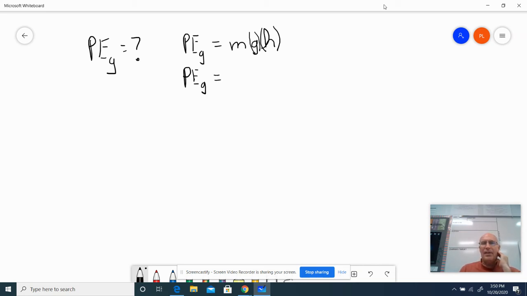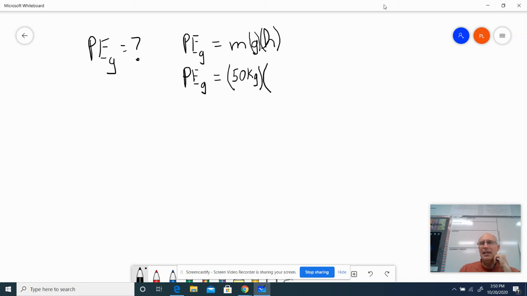So I have the gravitational potential energy equals the mass, and you know that the mass for this person was 50 kilograms. This time I'm going to write it in parentheses because I know that the 50 and the kilograms go together.